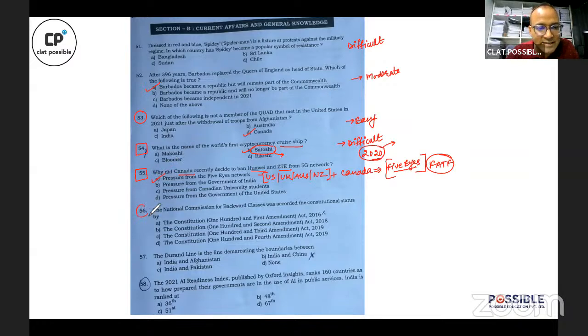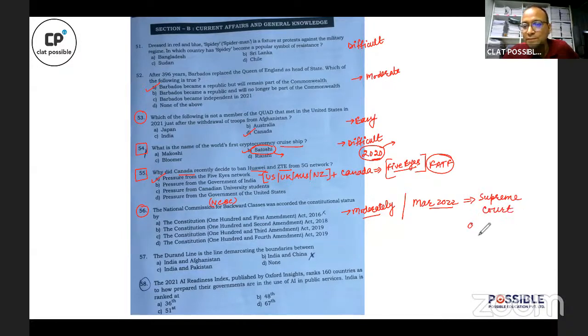Question number 56. This is a question on the National Commission for Backward Classes, NCBC. According to me, this is a moderately difficult question. Not easy, not difficult. The question was moderate, but doable. What is the context of this particular news? In March this year, the Supreme Court rejected the OBC reservation in the local body elections in Maharashtra.